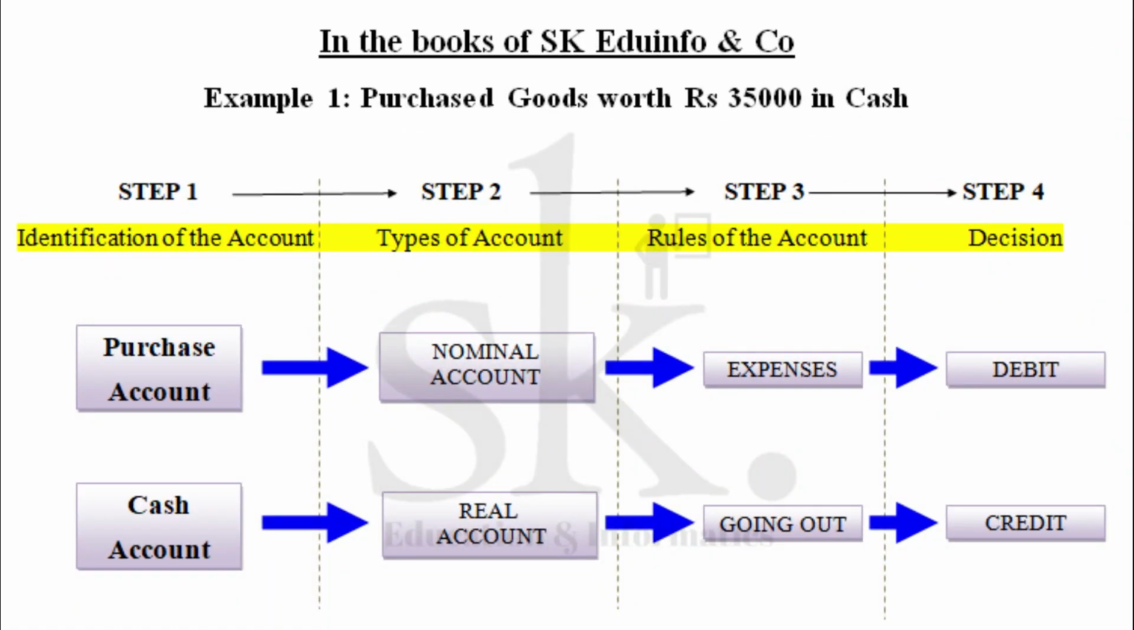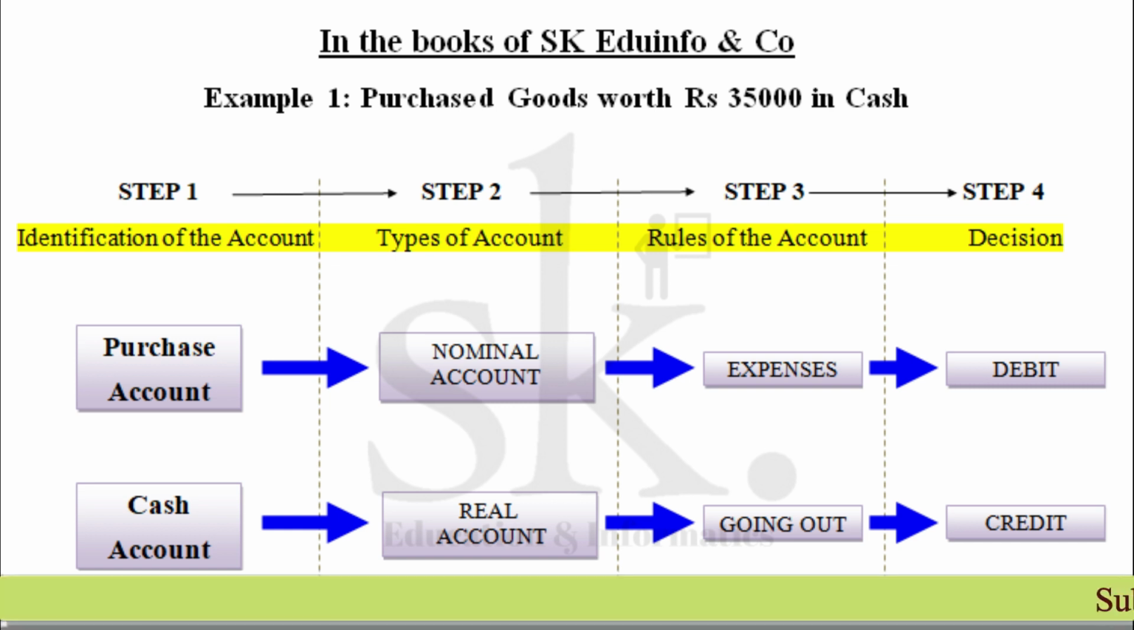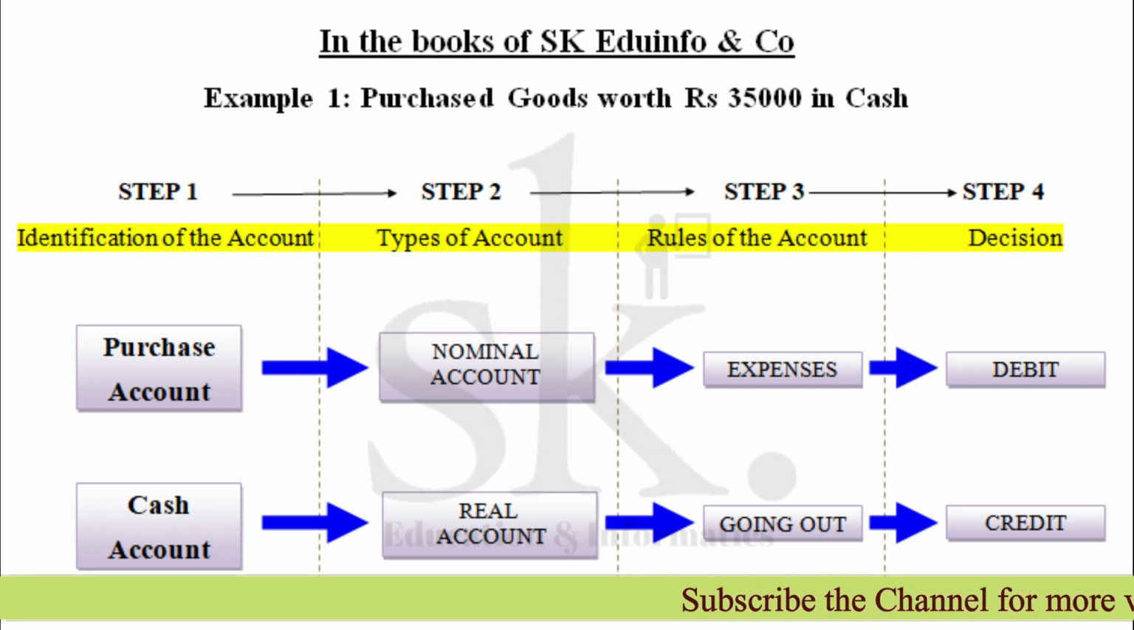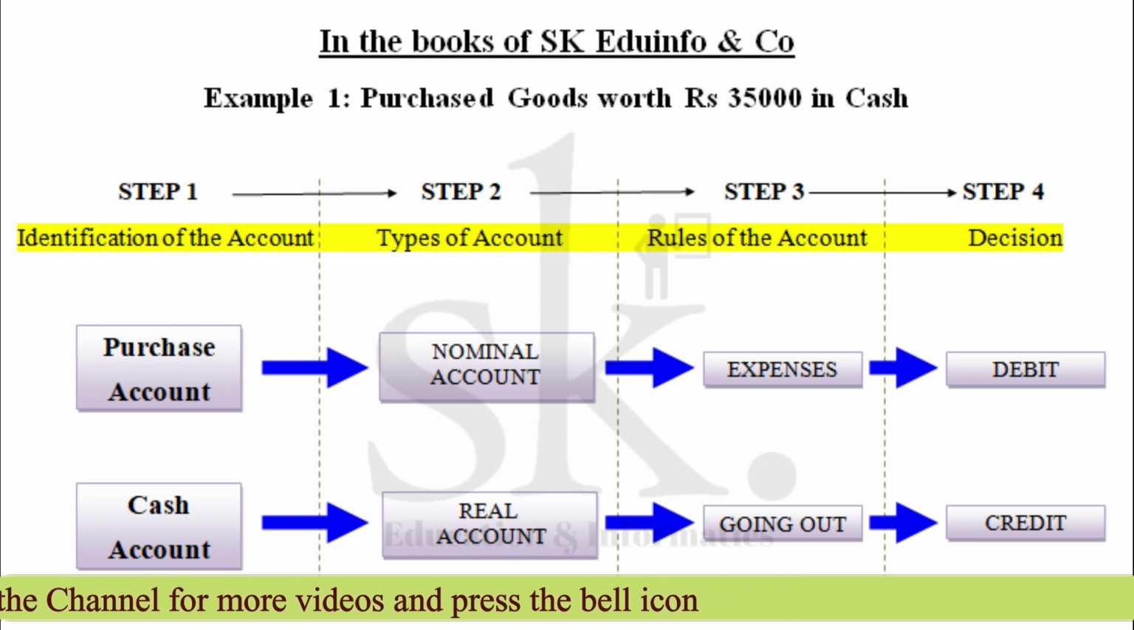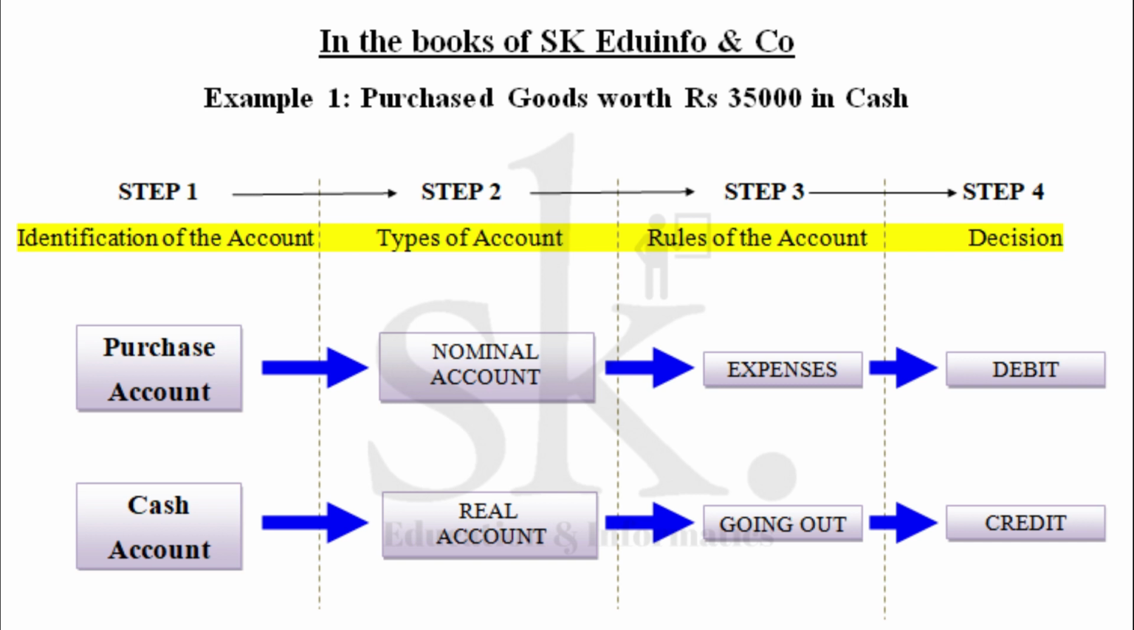Now, example 1 states: purchased goods worth rupees 35,000 in cash. Since you have purchased goods, which we term raw material, we use the term purchase account, and secondly we identify a cash account. Purchase account, since you are purchasing goods, is an expense, a part of nominal account, and will be debited. On the other side, cash being a part of real account, you are paying cash, so cash is going out of your pocket, and it has to be credited. So purchase account is required to be debited and cash account is required to be credited.